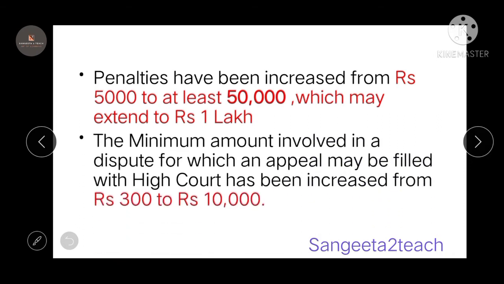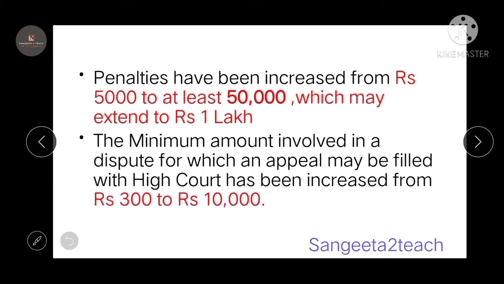Okay, the minimum amount involved in a dispute for which an appeal may be filed with the High Court has been increased from 300 to 10,000. For example, if there is some dispute related to compensation, whether the employer is not paying you compensation, or has paid a lesser amount, or has delayed in paying the amount, in that particular situation an employee can go and file a case in the High Court.